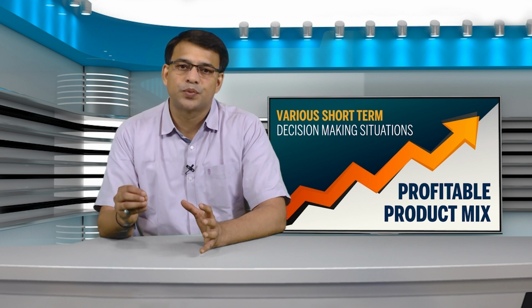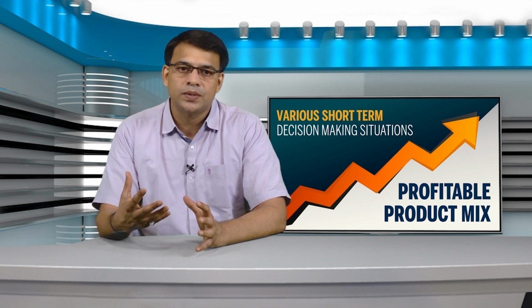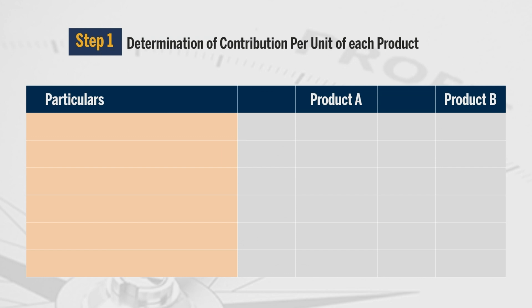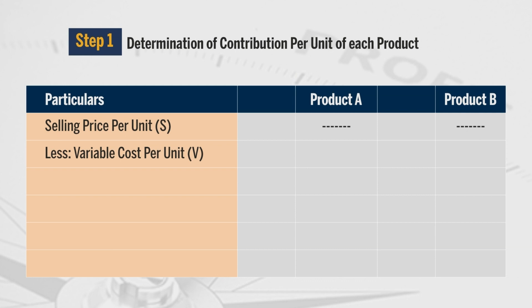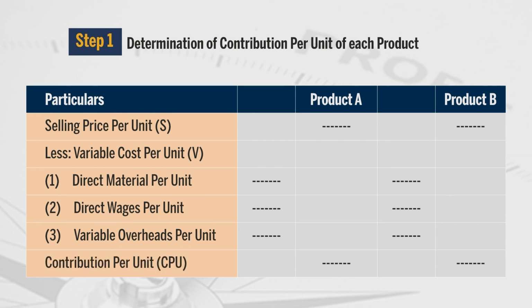CVP means cost volume profit analysis. To determine profitable product mix, there are three steps to be followed. Step number 1 will be determination of contribution per unit of each product. How to calculate contribution per unit? We start with selling price per unit. From selling price per unit, we deduct variable cost per unit. Normally, variable costs consist of direct material, direct labor and other variable overheads. If from selling price we deduct all variable expenses, we get contribution per unit. So, in the first step we determine contribution per unit.